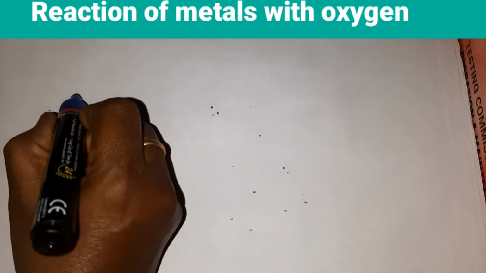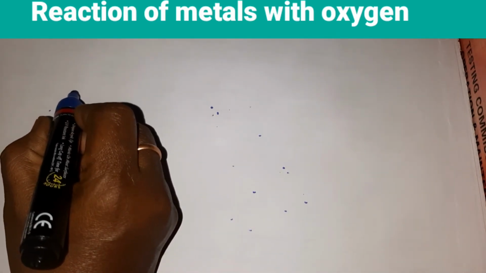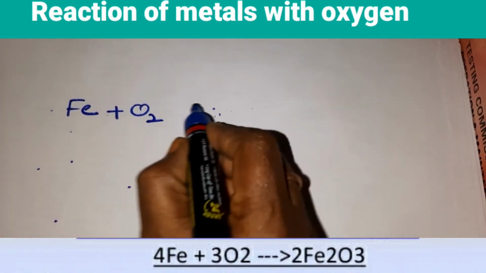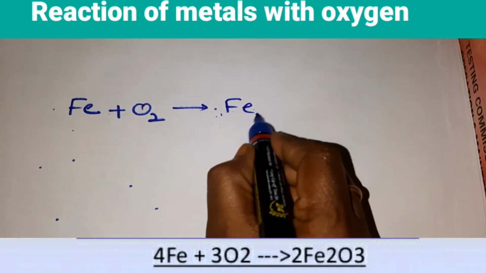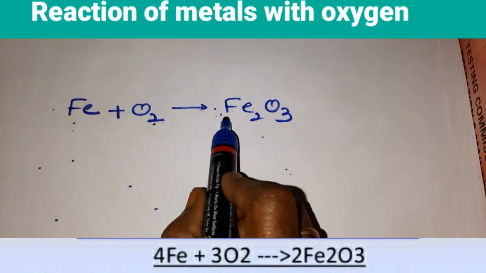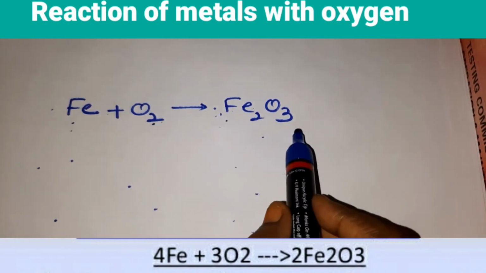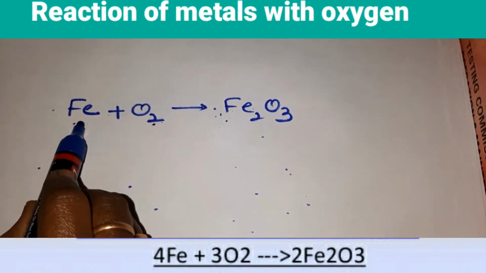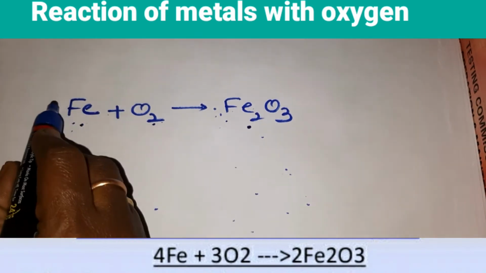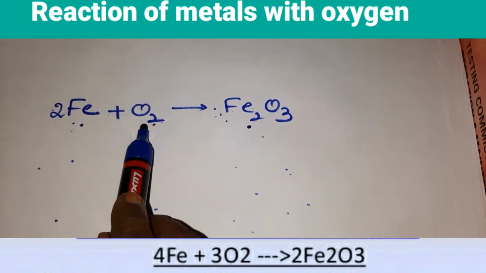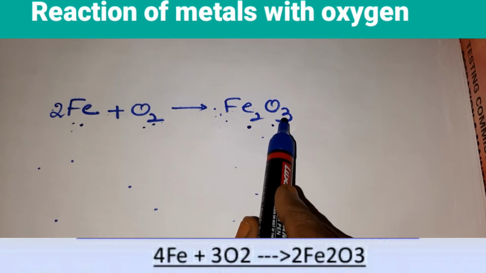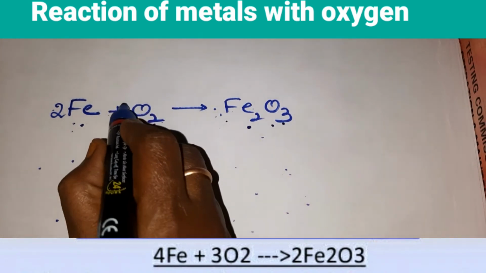We shall take one more example, children. Metals react with oxygen. Iron, Fe, when made to react with oxygen, you get iron oxide, Fe2O3. Now we'll see whether the equation is balanced or not. Here you have one atom of iron, here you have two atoms of iron. So add 2 here, children. Now how many atoms of oxygen do you have? 2, but here you have 3. So to make it equal, add 3 here, children.